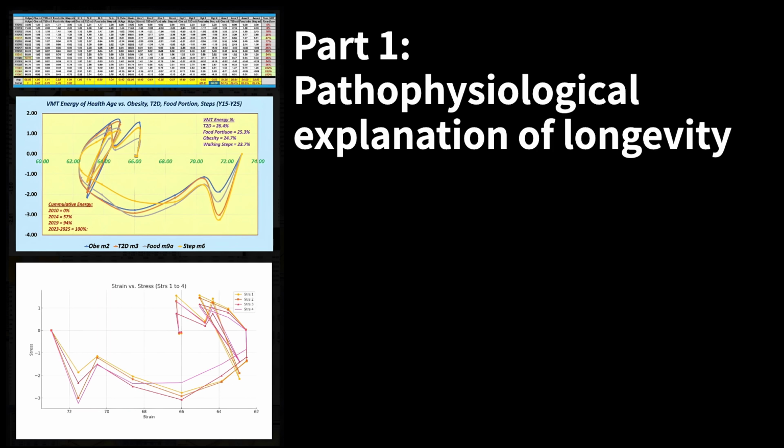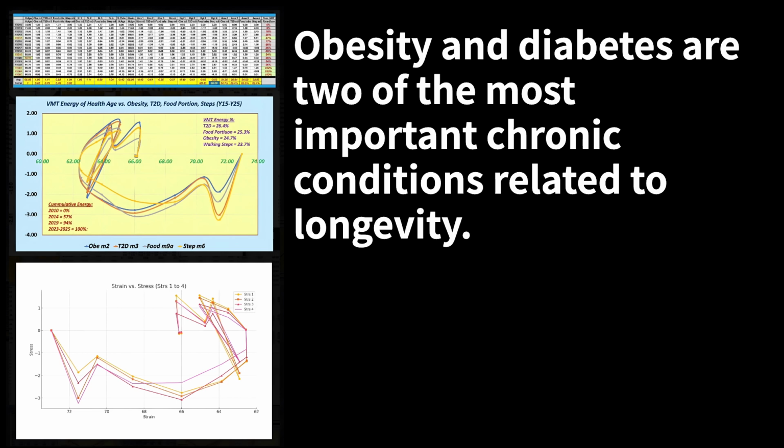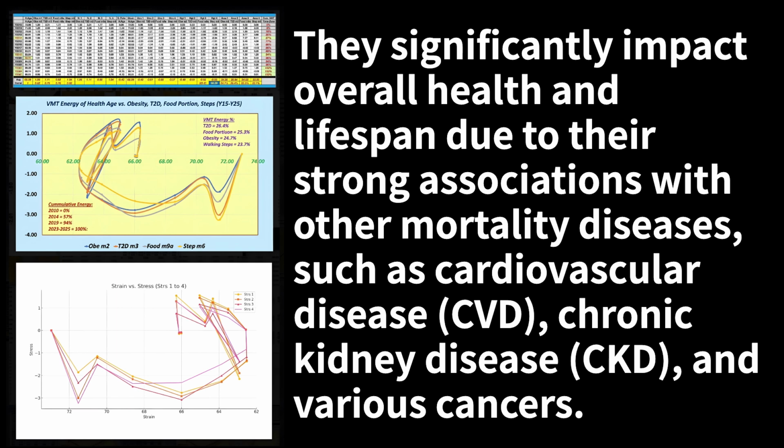Part 1: Pathophysiological explanation of longevity. Obesity and diabetes are two of the most important chronic conditions related to longevity. They significantly impact overall health and lifespan, due to their strong associations with other mortality diseases, such as cardiovascular disease, CVD, chronic kidney disease, CKD, and various cancers.